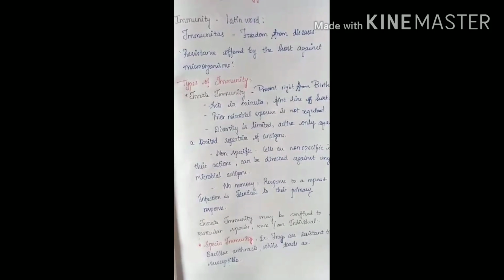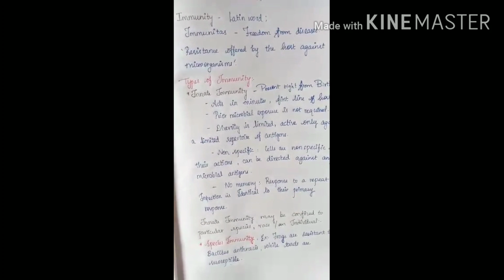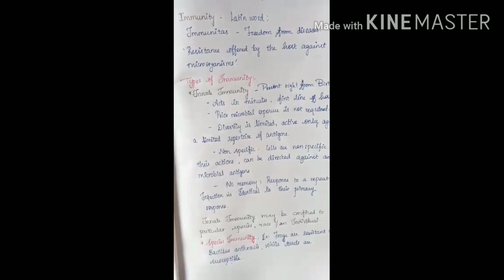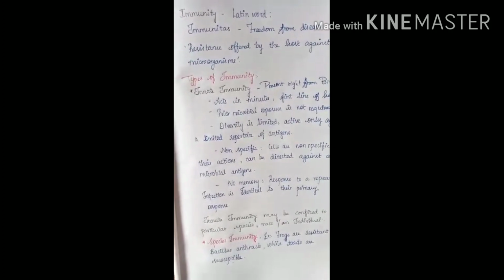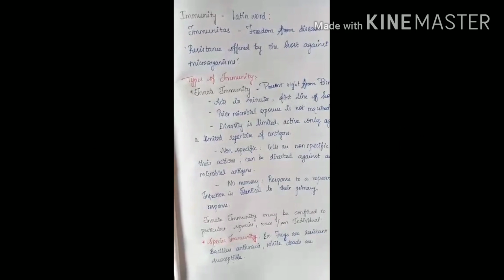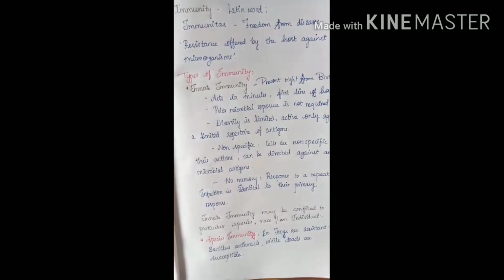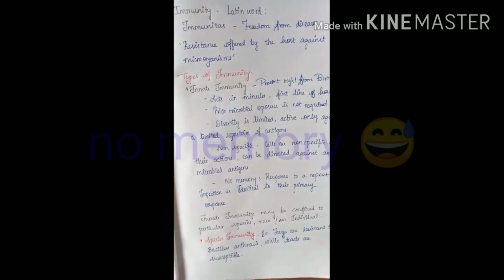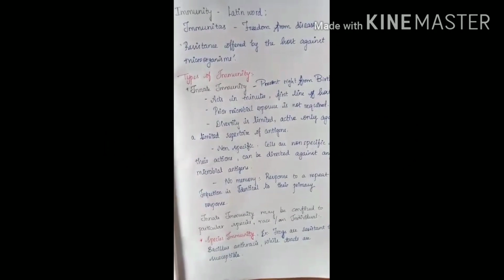And then the diversity is limited. Innate immunity is active only against a limited repertoire of antigens, in contrast to acquired immunity, which is more varied and involves specialized immune responses. And it's non-specific. Cells of innate immunity are non-specific in their action, and can be directed against any microbial antigens. No memory. Innate immunity does not have a memory component. Response to a repeat infection is identical to the primary response.